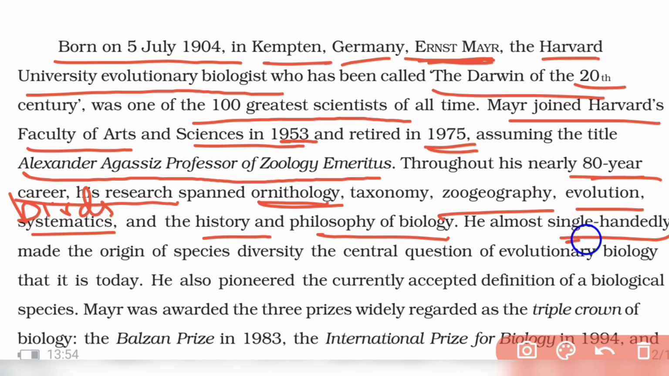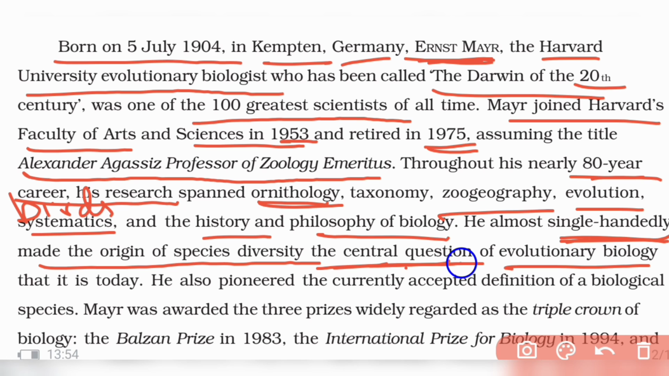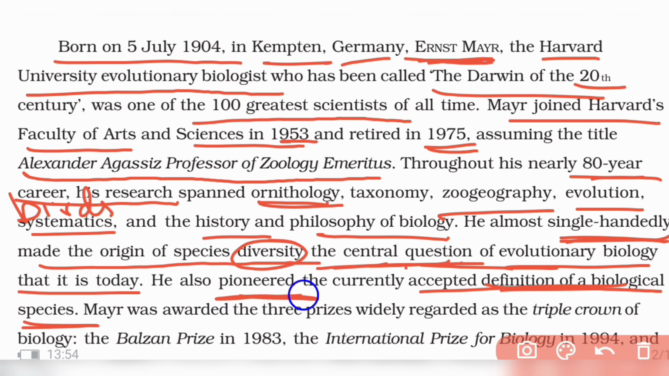And single-handedly, like a one man army, he made the origin of species diversity the central question of evolutionary biology. So he made that a very important question, the diversity of so many different kinds of species, and it remains so today. He also pioneered the currently accepted biological definition of species. What is species?